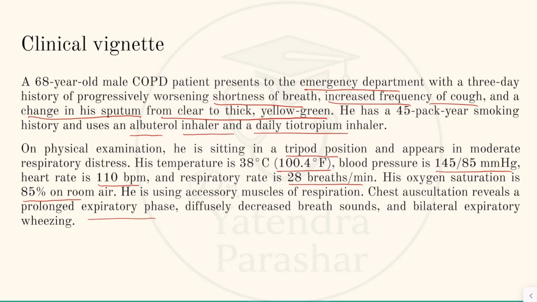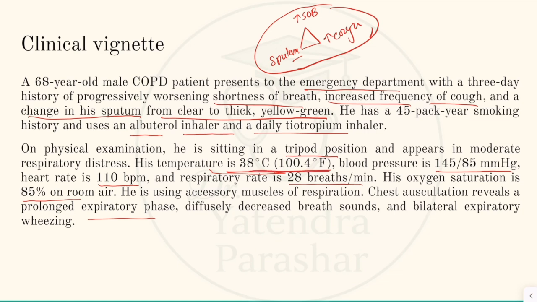So this clinical history suggests 3 clinical symptoms, which are the classical signs of acute exacerbation of COPD. First is increased shortness of breath or increased dyspnea. Second is the increased cough frequency, and third one is the change in the character of sputum. So these are the 3 signs of acute exacerbation of COPD. In this case, what is the most likely cause of acute exacerbation of COPD? Because he is having fever, maybe the underlying infection is there.